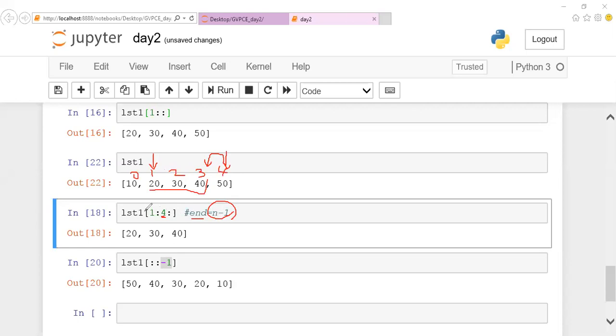Is it clear? So is it clear, guys? Those who are confused with it. Okay, good. What is your doubt, Vijaya?